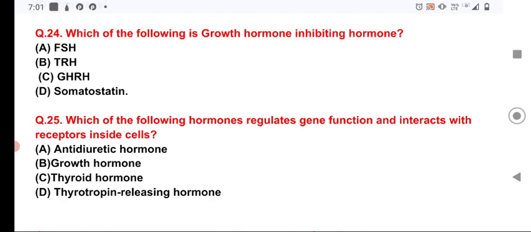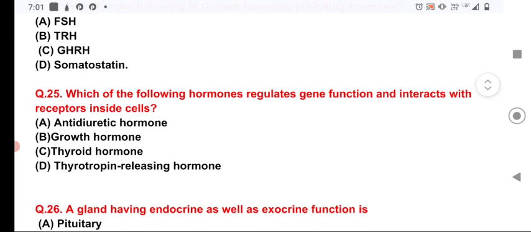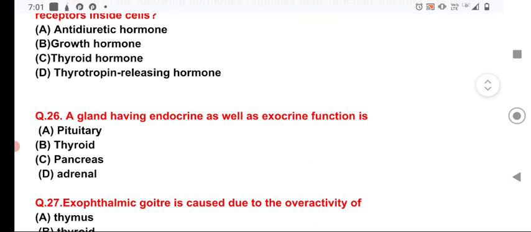Now, question number 25. Which of the following hormones regulates gene function and interacts with the receptor inside the cells? Option C is the correct answer. This is the thyroid hormone, which regulates gene function and interacts with the receptor inside the cells.